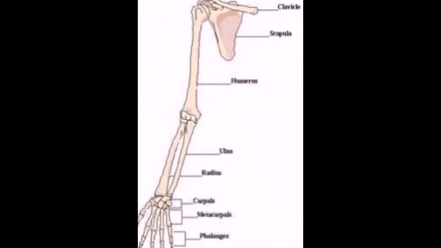You can count 14 phalanges, 8 carpals, 5 metacarpals. Radius and ulna form the forearm. The humerus is a single bone. It articulates in the cavity formed by clavicle and scapula. This forms the pectoral girdle and the upper arm.